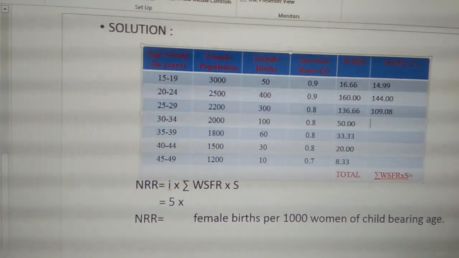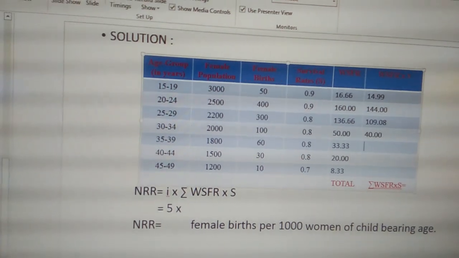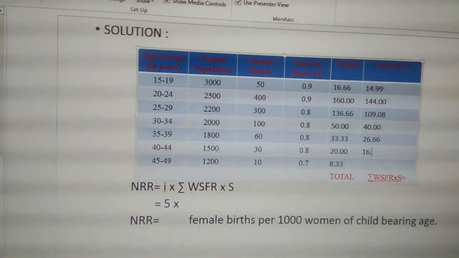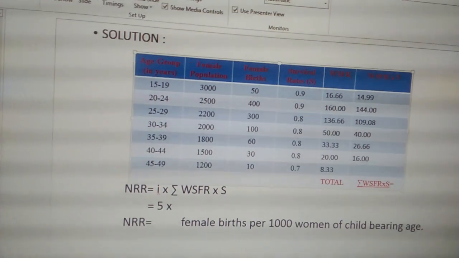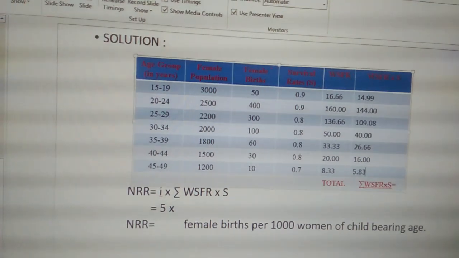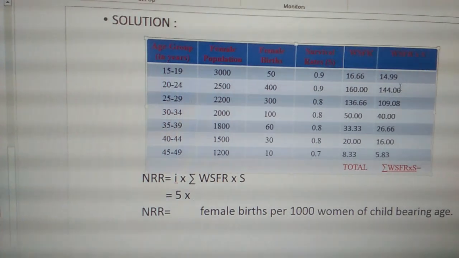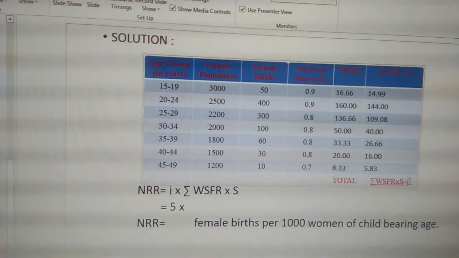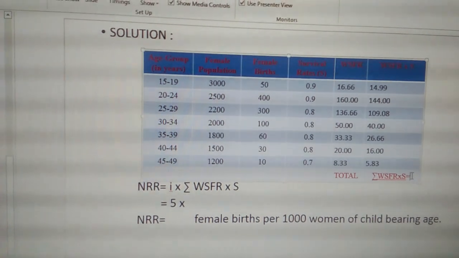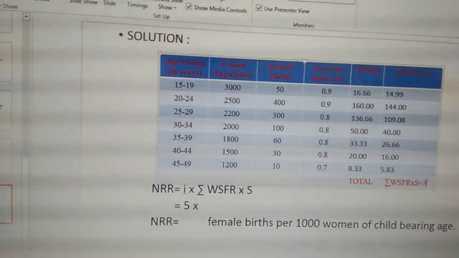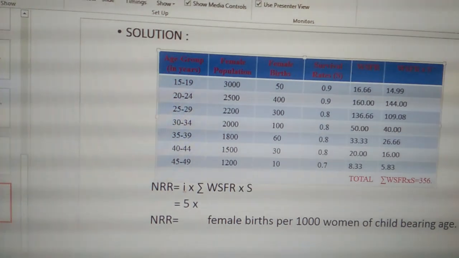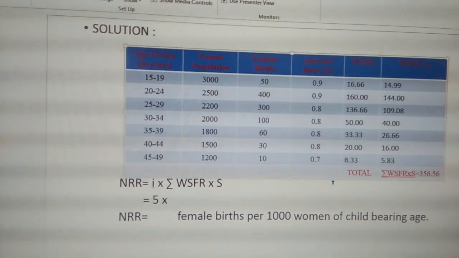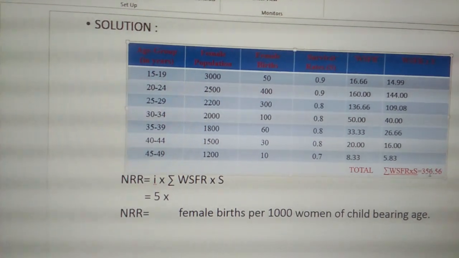Similarly, we get 109.08. Next 40.00, 26.66, 16.00 and the last one 5.83. So after obtaining WSFR into S, we need to add all these values. So we get the summation of WSFR into S. The total we get here is 356.56. So the total summation WSFR into S is 356.56.